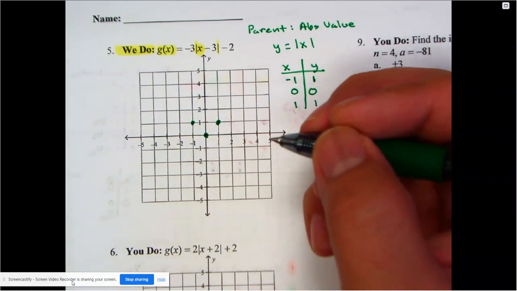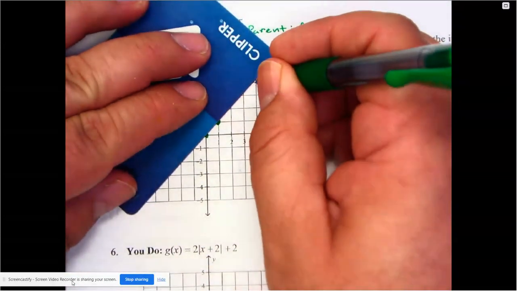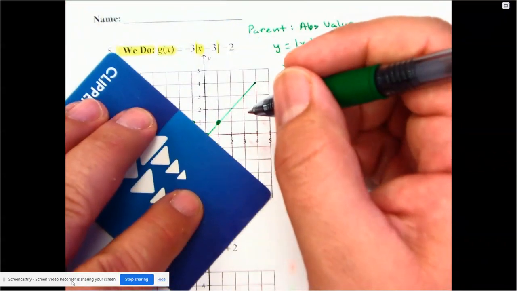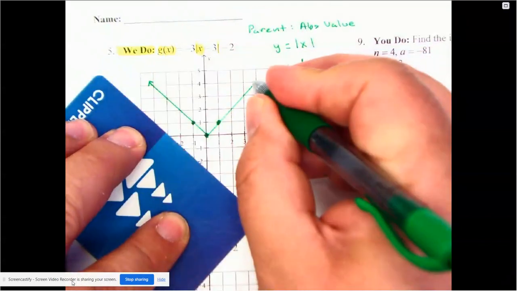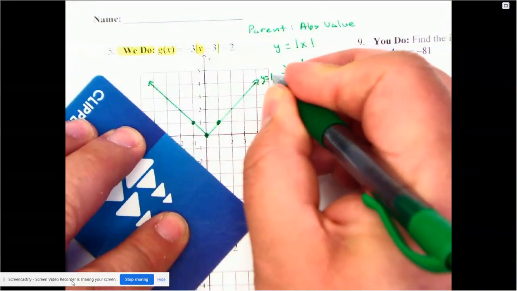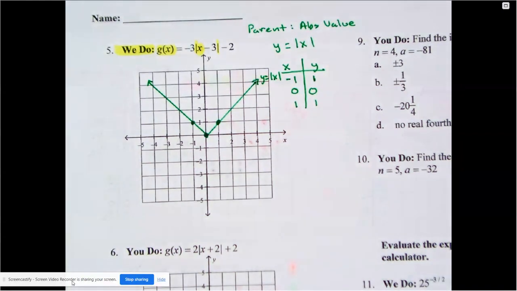The main difference, though, the quadratic curves. Remember, the absolute value, they're basically straight lines. It looks like a letter V when you draw it. So here is the parent function. Y is equal to the absolute value of x. All right, so there's our graph for the parent. Now, let's talk about all the moves they want me to make.